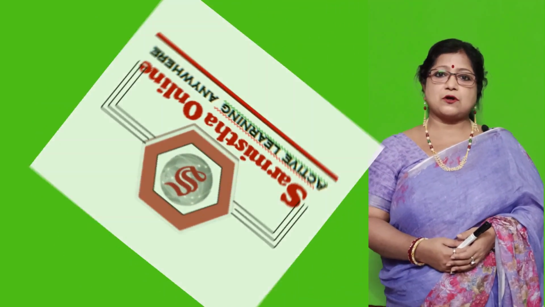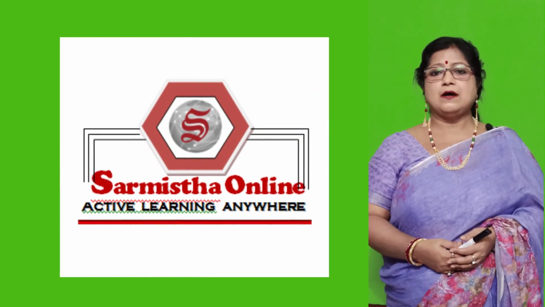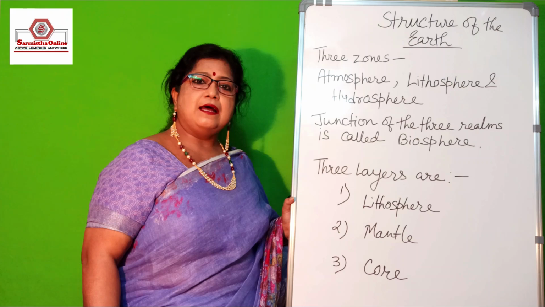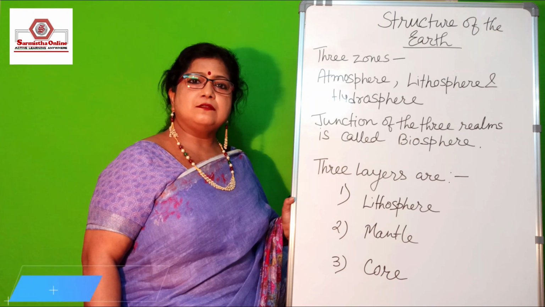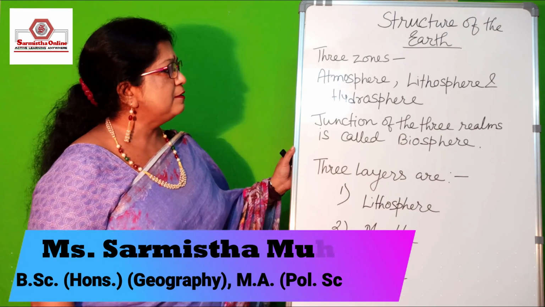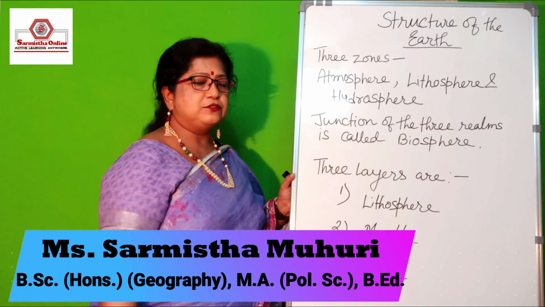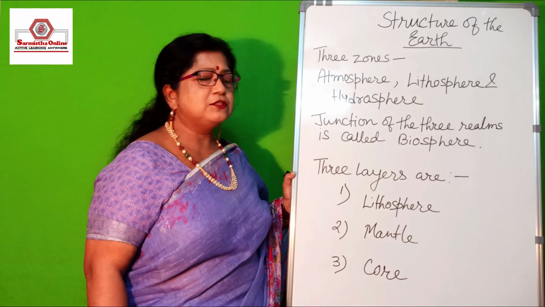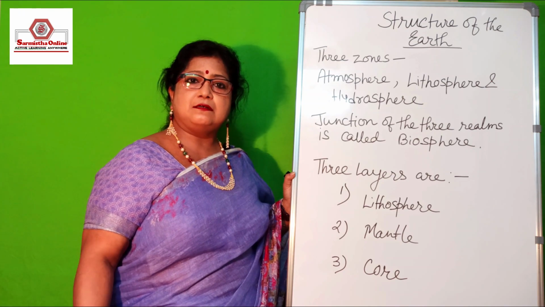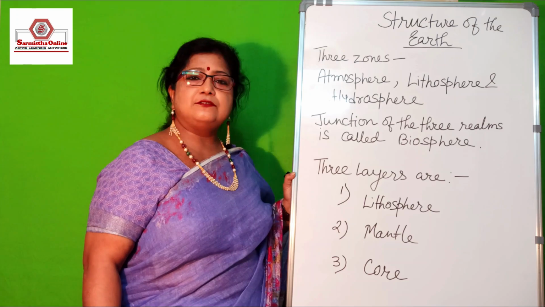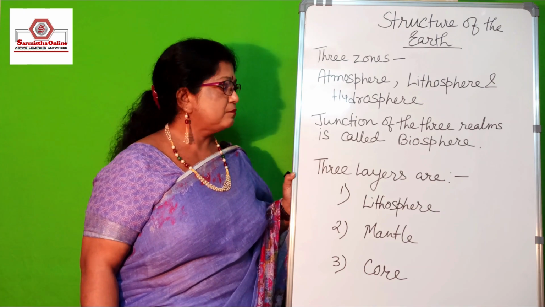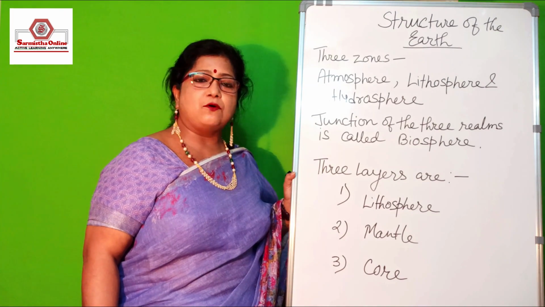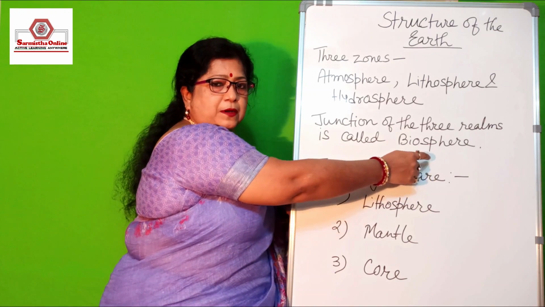So let's start today's topic, and today I will discuss with you the structure of the earth. Our earth has three zones or three realms. So what are the three realms of the earth? The atmosphere, the lithosphere and the hydrosphere. Atmosphere means the different mixes of gases. Lithosphere is the sphere of the rock which makes the upper surface of the earth, and hydrosphere is the sphere of the water. And the junction of all these three layers where living beings survive is called the biosphere.